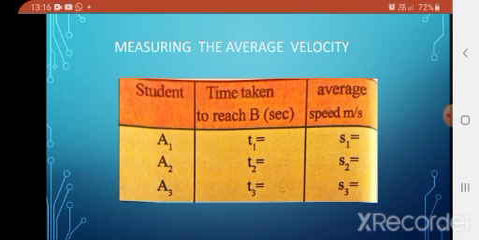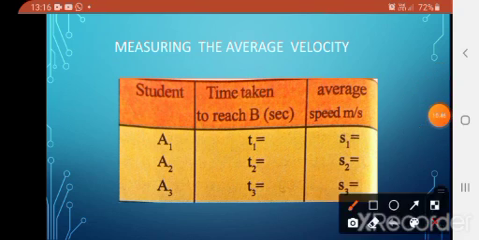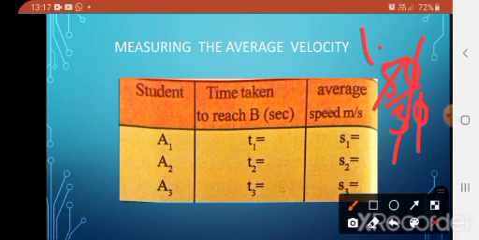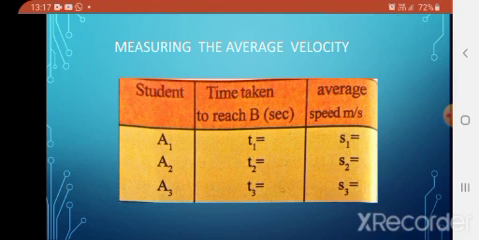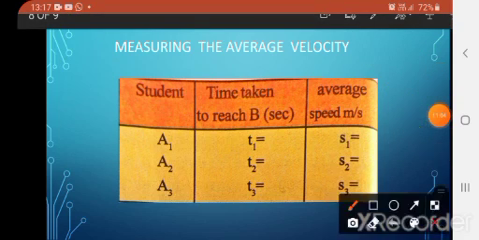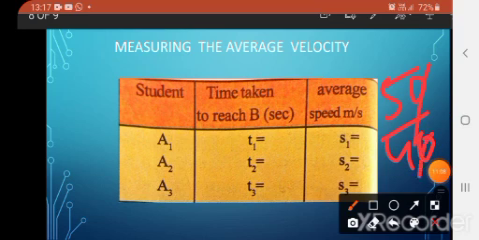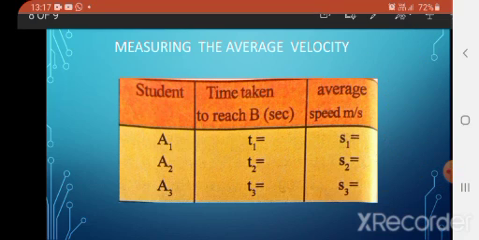So 50 by 30, cancel the zeros, 5 by 3, so 1.6. Next one is 40: 50 by 40, which is 1.2.